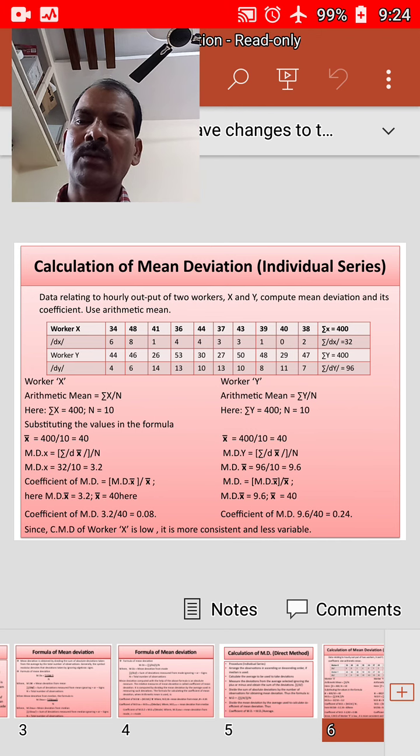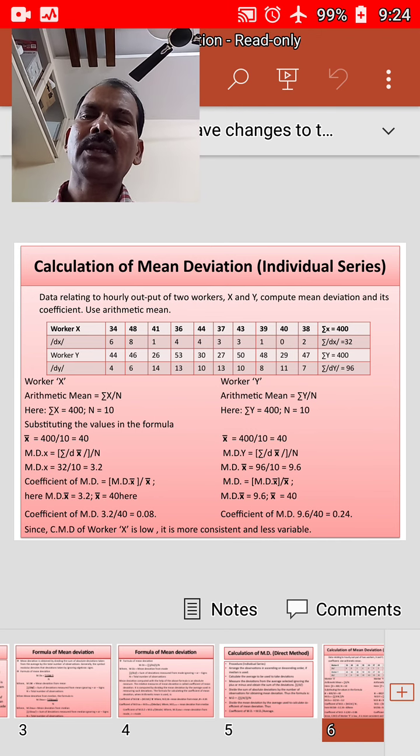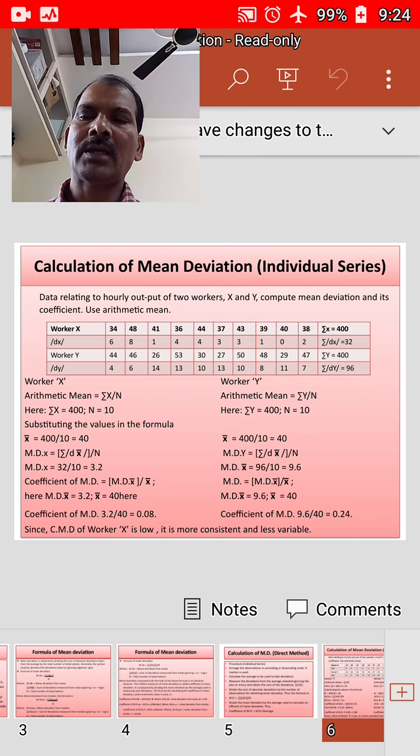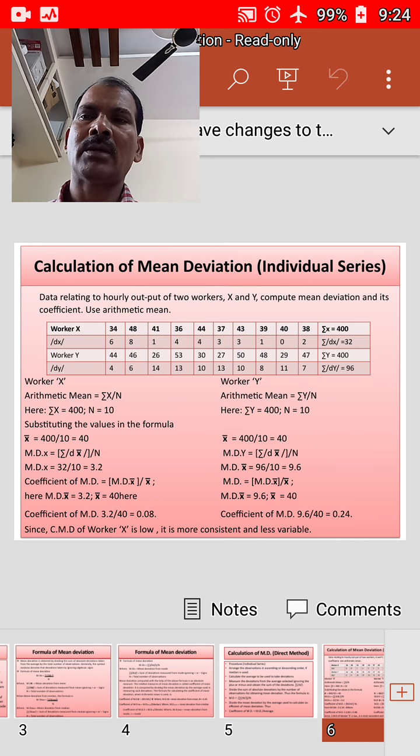First we calculate the mean deviation for the x worker. We find the arithmetic mean, sigma x by n, which is 400 by 10 observations, hence x bar is equal to 40. Then, in order to calculate the deviations, we take x minus x bar, that is dx bar.